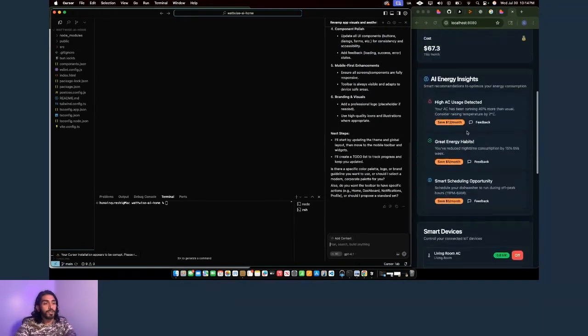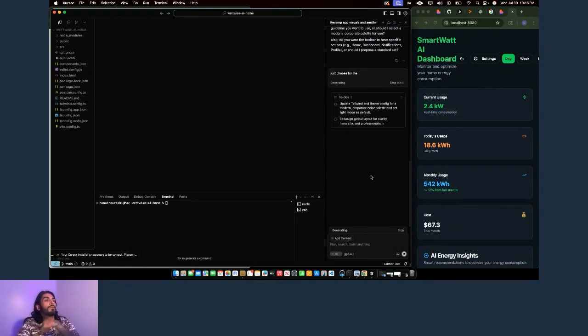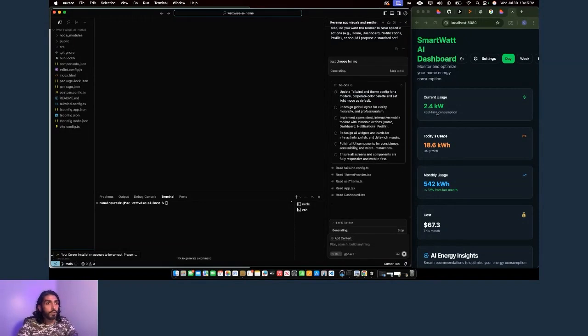I love Cursor. It's super fast and effective. I would say about 90% of the time I start my builds in Lovable or Replit, and I'll go ahead and move them over to Cursor. It was funny that I ran out of credit, so it was actually the perfect opportunity to show you that. Just choose for me. I'm just going to go and let AI do its thing for me. You're going to see like it's literally going to do an amazing job of just going through and actually developing